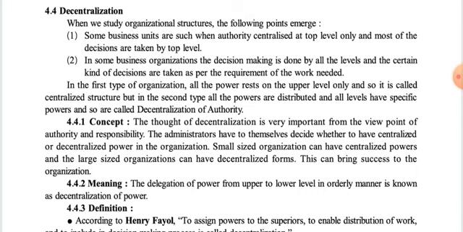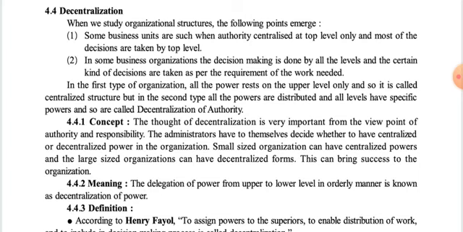First, in some business units, authority is centralized at the top level only. It means they are not distributing their powers and authorities among other departments or other levels. Authority is focused on the top level only, and most of the decisions of the business organization are taken by the top level itself.